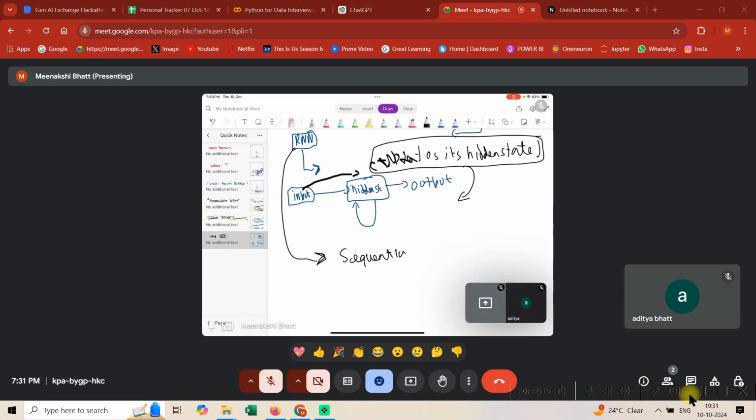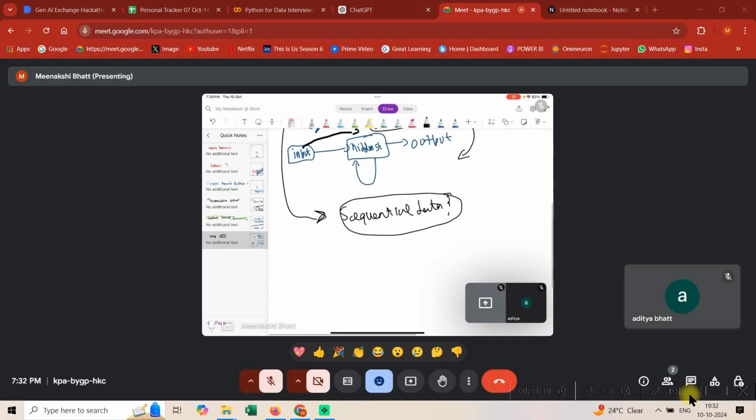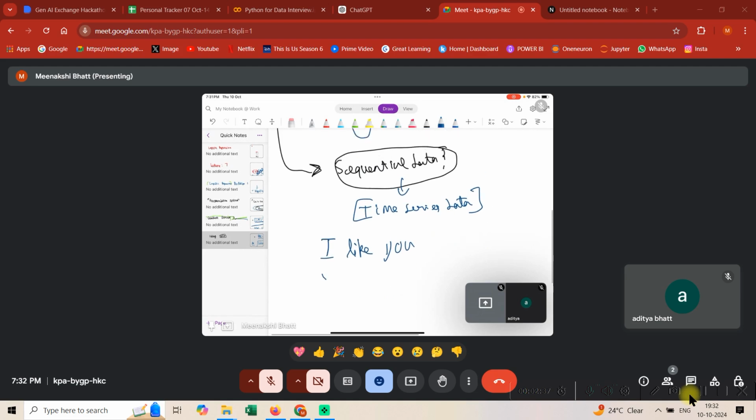Now the main idea, just a quick glimpse, is that RNN is used for sequential data. Now what is sequential data? Sequential data is the type of data where the sequence of data is important. Let's say you have some time series data or language. In language, placement has meaning. So let's say I write "I like you" and "you I like".